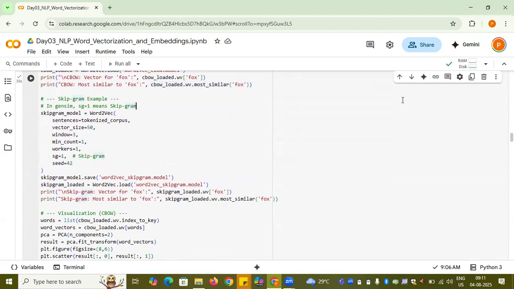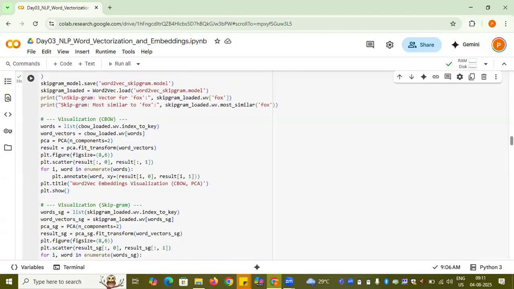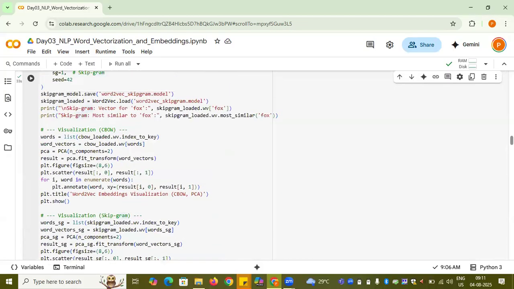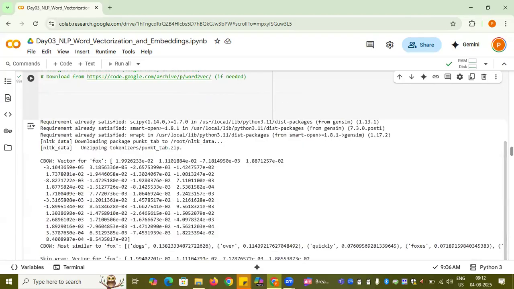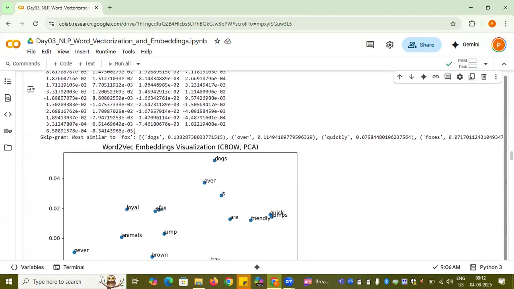Now let me show this is like the CBOW method and the skipgram method, and how you can print the most similar word corresponding to the given word, how you can print the vector of the fox or any word, right? Now let's look at how I can print the CBOW vectorization, because it's a 50 dimension vector that I considered while training. Now how can I print it on the chart that I showed? Let me show how I am doing it here.